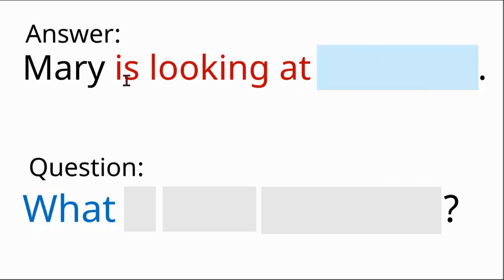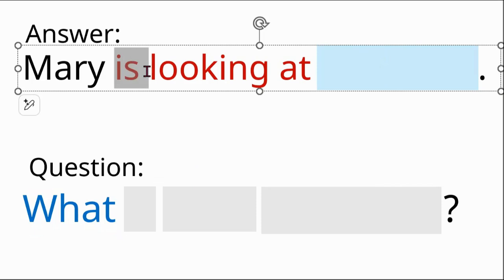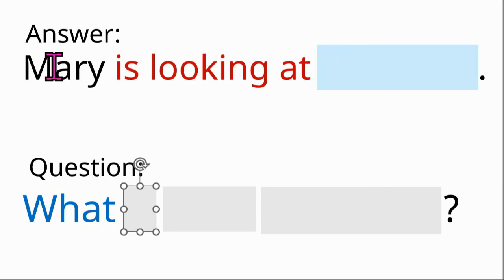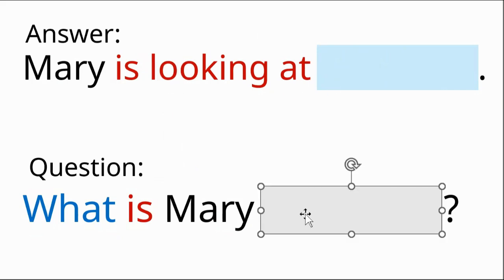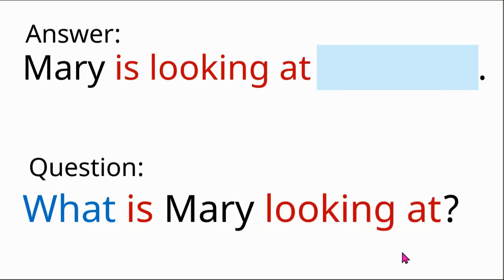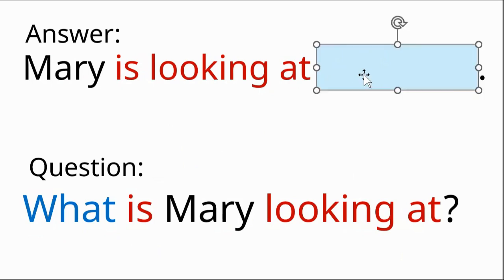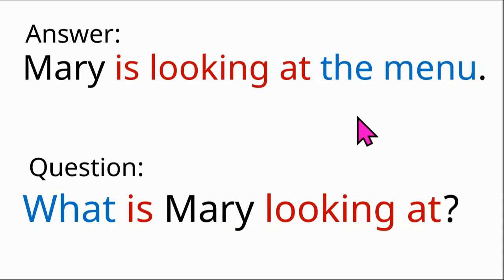What? I'm going to do is Mary looking at. What is Mary looking at? Mary is looking at the menu.